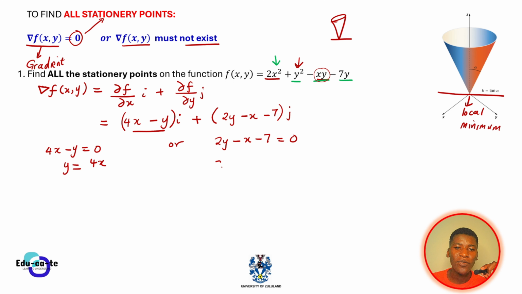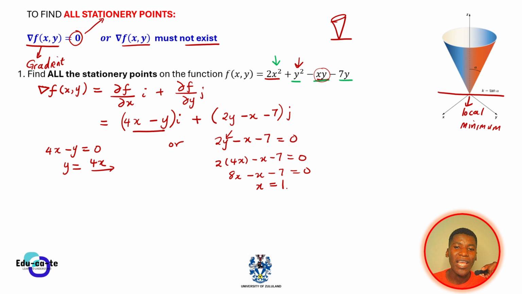So basically this will give us 2 times 4x minus x minus 7 is equal to 0, considering that where there was y, we have put 4x. We're just solving this simultaneously. So in this case, this is going to give us 8x minus x minus 7 is equal to 0, such that x is equal to 1. Because 8x minus x gives 7x, transpose 7 to the other side and divide by 7, and you get that x is equal to 1.